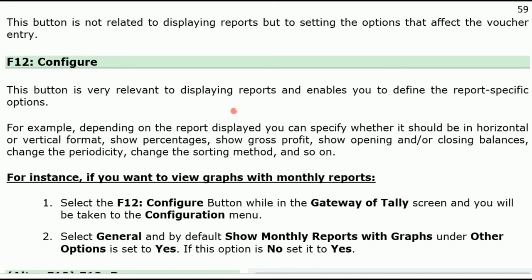Maybe in the voucher entry screen, F12 may be different. The configuration screen may be different. And when you press F11, the features may be different. Okay, the screen may be different, but the options may be nearly the same.